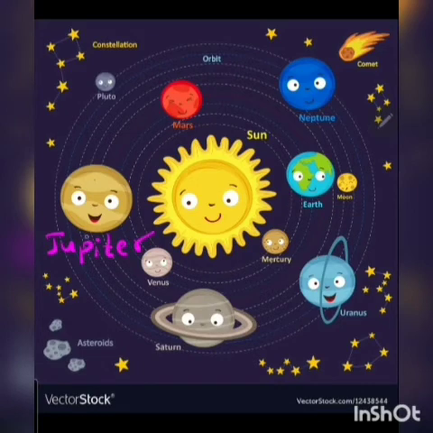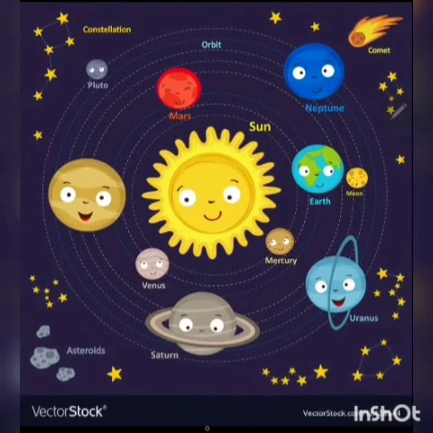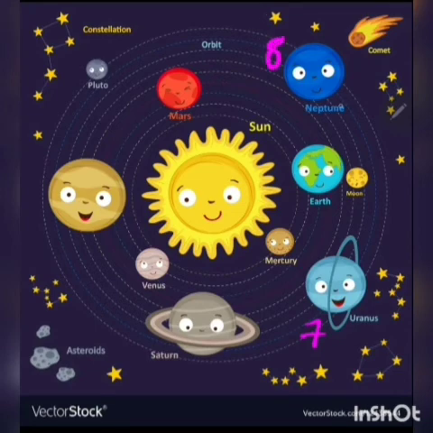After Jupiter comes Saturn. Mercury is the first, Venus is the second, Earth is the third, Mars is the fourth, Jupiter is the fifth, Saturn is the sixth, and the seventh planet is Uranus. The eighth planet and the last one is Neptune. Okay. So these are the 8 planets.